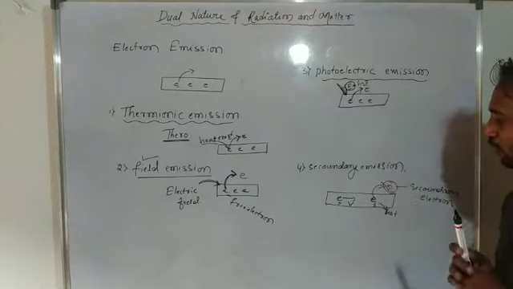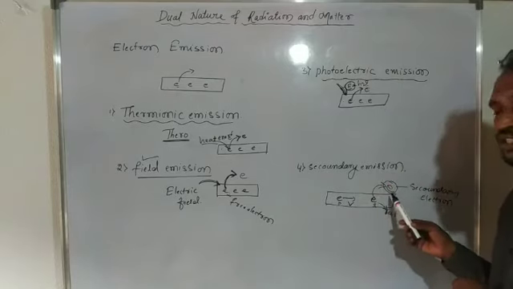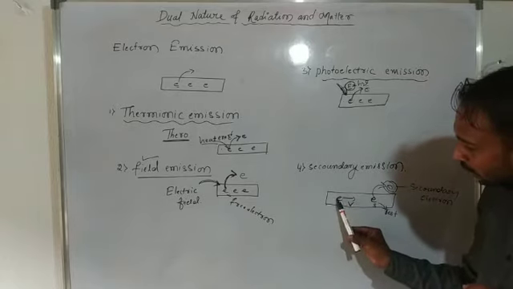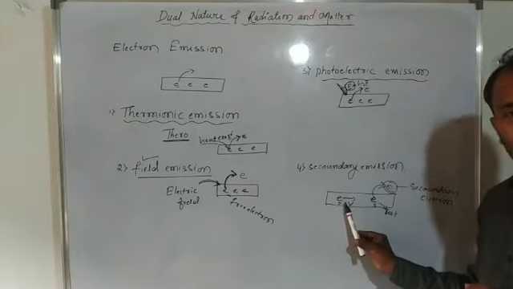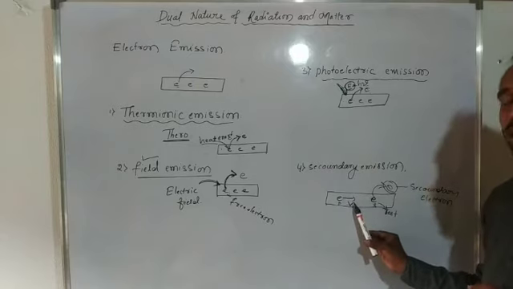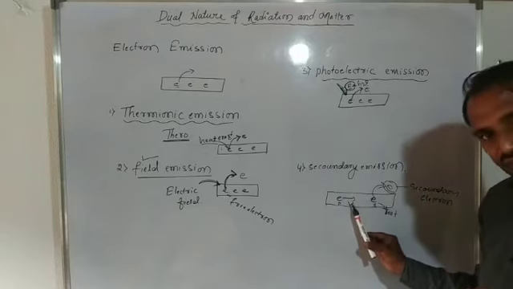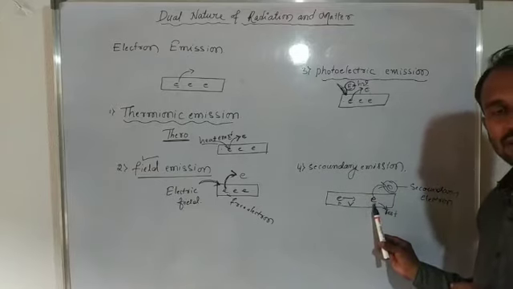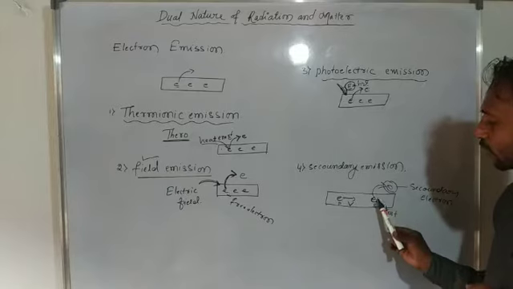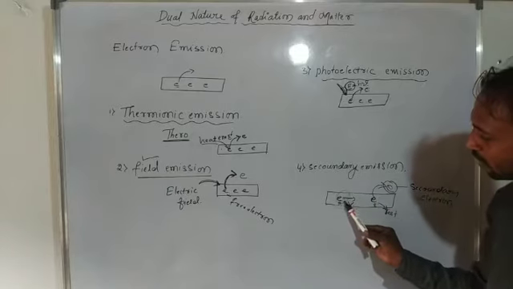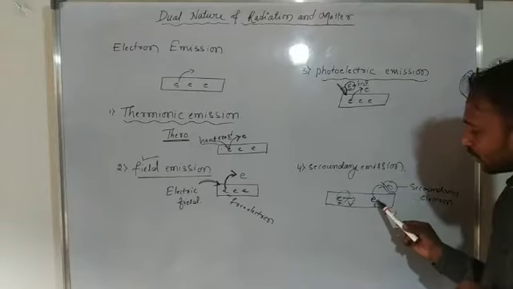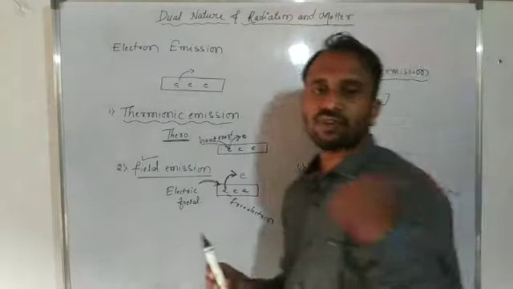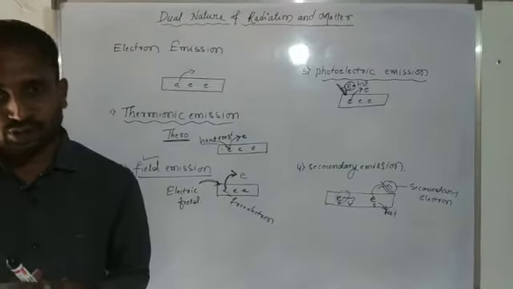Another one is secondary emission. It is also a process of emission of a secondary electron. When an electron present inside the metal is moving with a maximum velocity, it bombards or collides with the electrons at rest. So this electron absorbs the energy, and then comes out from the metal surface, or is emitted from the metal surface. This we consider a secondary emission.